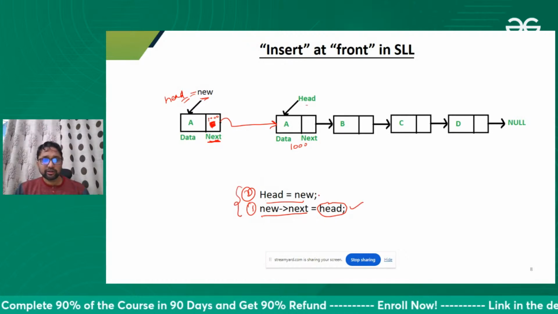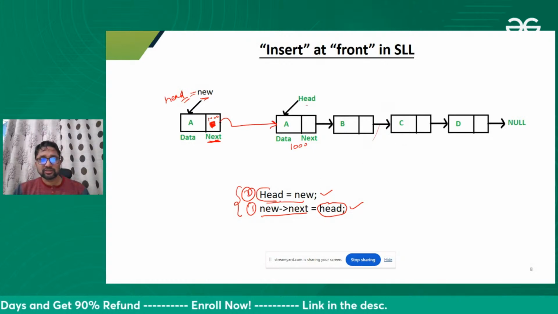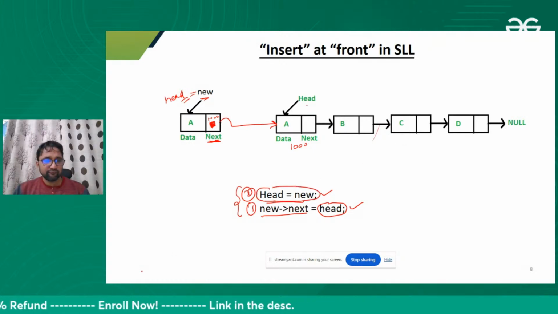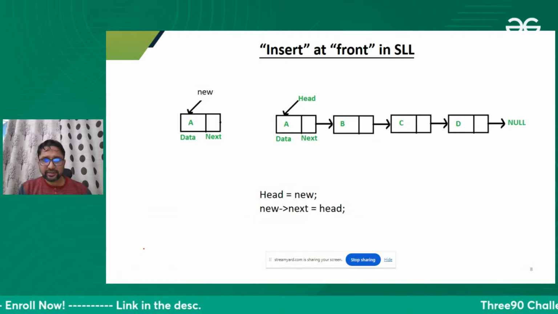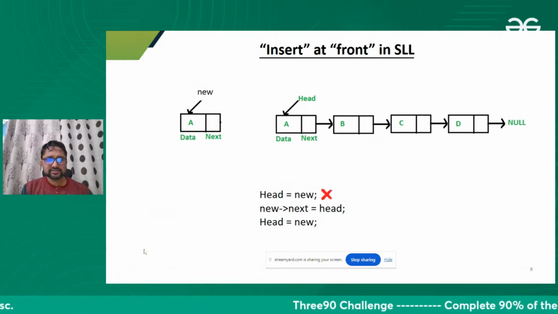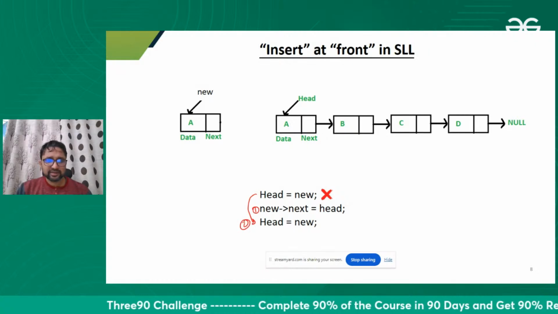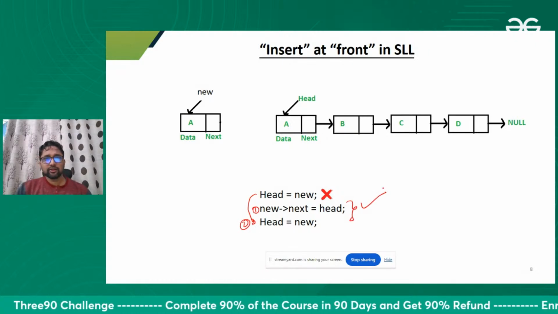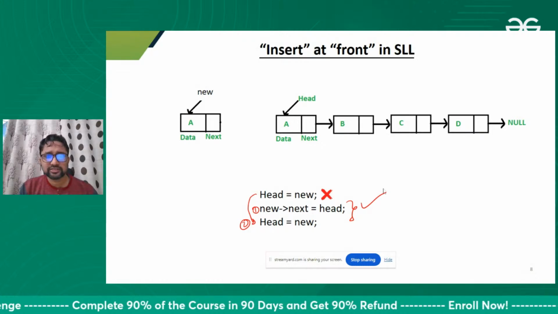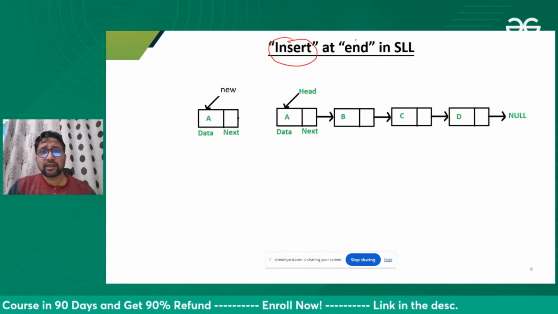First this should be executed, then this. Otherwise we will lose our linked list the moment we execute this statement. So I can say, don't write this statement over here, write it over here. Shift this statement downside. First execute this, then this. That's it. Now it's working fine. Now we can insert at the front of the linked list. Fine. Okay, let's insert at the end of the linked list.